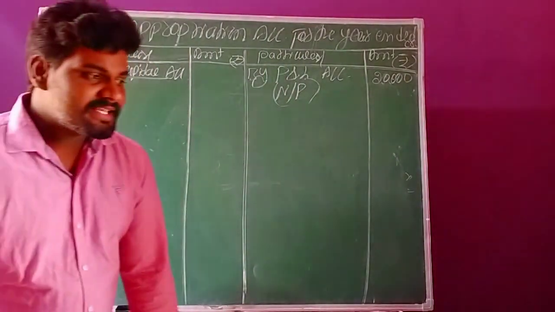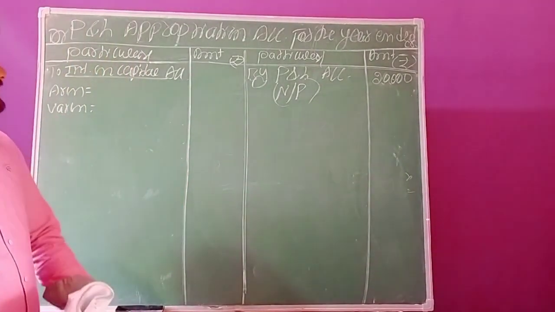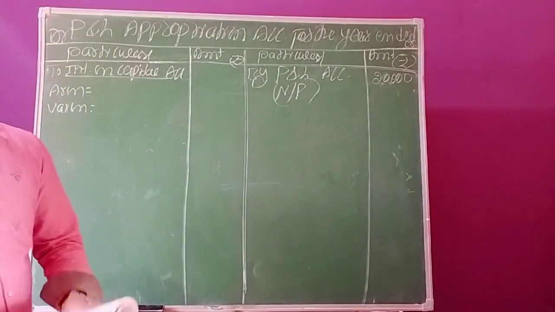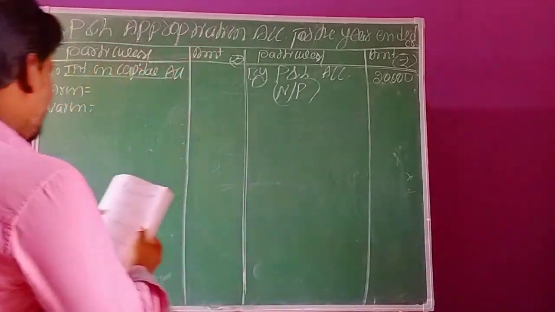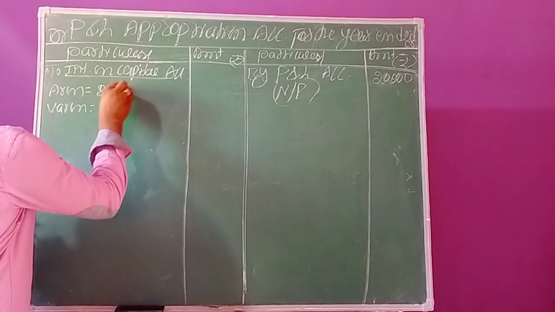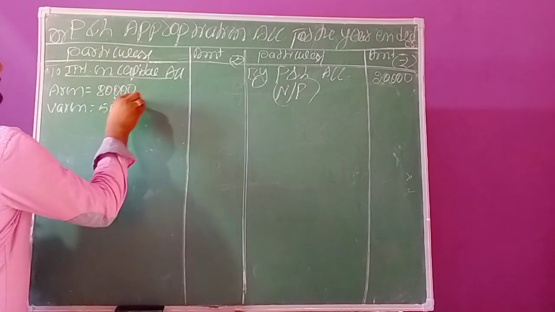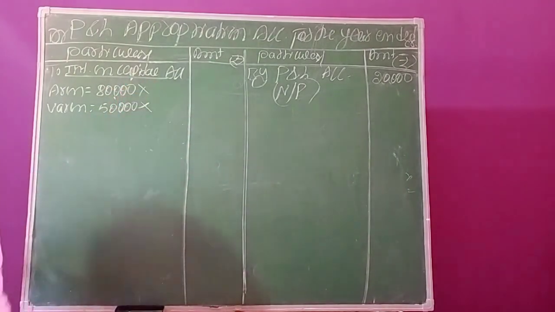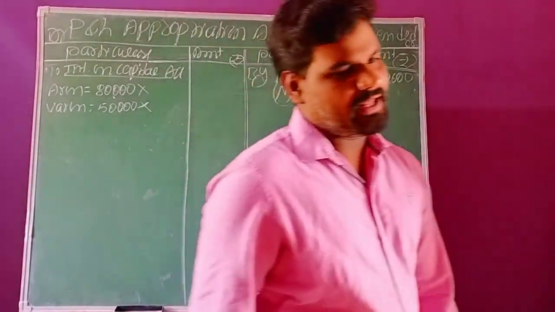So on the basis of their capital only, now we need to calculate this interest on capital. Their total invested capitals are 80,000 and 50,000. This is the invested capital by each partner into the business enterprise.